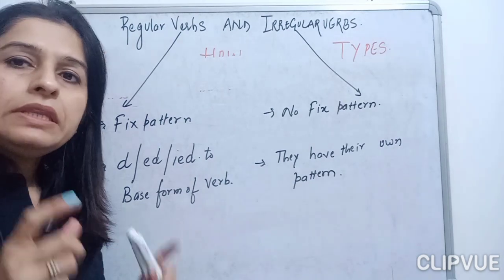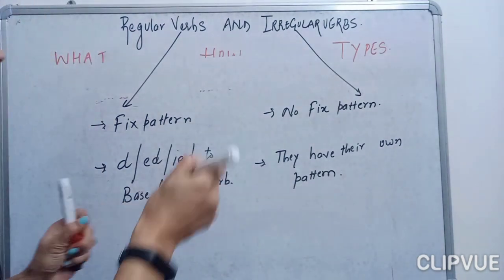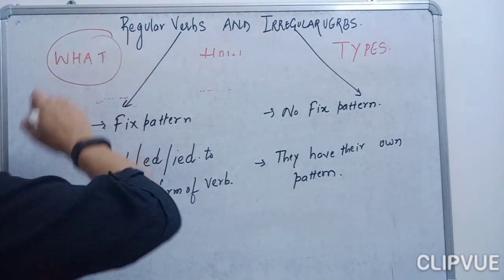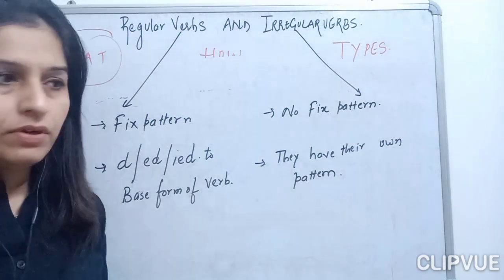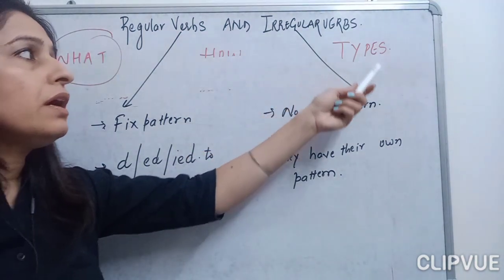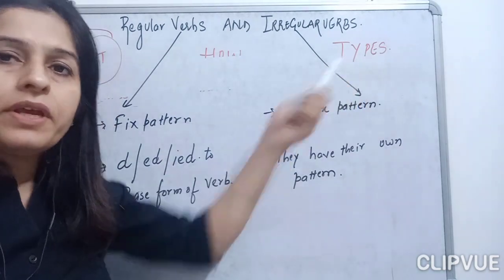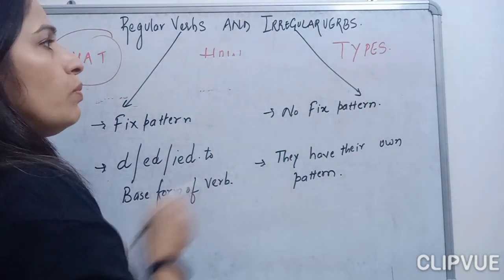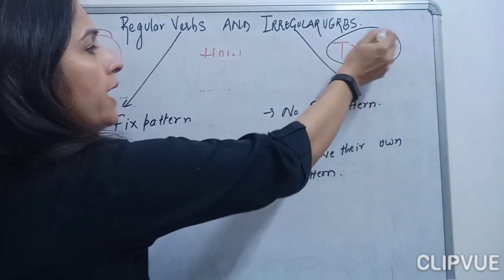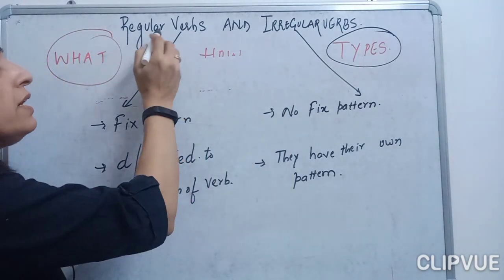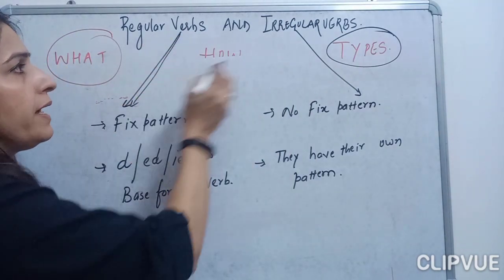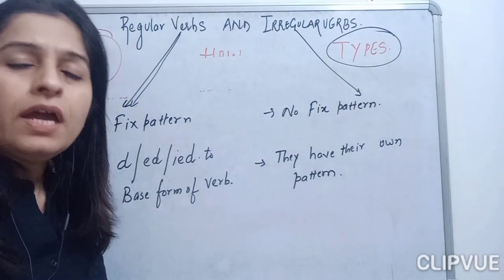Now, we have first studied what regular and irregular verbs are. Now we will be studying the types of regular and irregular verbs. The types are, children, see, the regular verb is one type and the irregular verb is the second type.